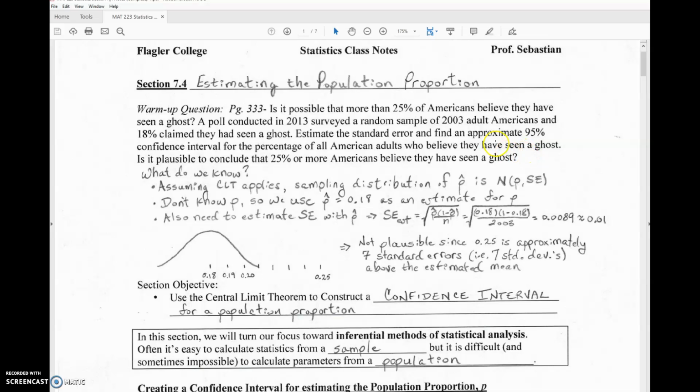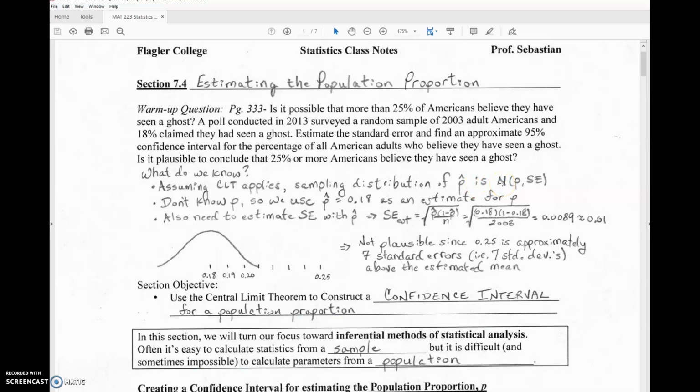So I'm actually not going to construct the 95% confidence interval yet because you don't know how to do that. But this is an interesting warm-up question to think about. So what do we know? Assuming the central limit theorem applies, which remember means you have to have a random and independent sample, a large enough sample where you get at least 10 people saying no to the question and at least 10 people saying yes to the question. So we certainly have that. And you also need a big population, at least 10 times bigger than our sample size, which we also have here. So that all applies.